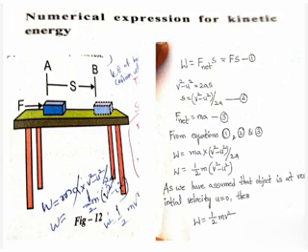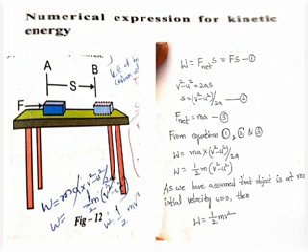If we apply force on this object, then the object will move from A to B. In the horizontal direction, the net force F net is equal to the applied force.